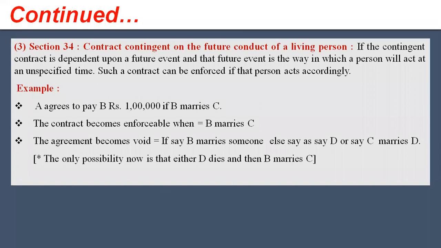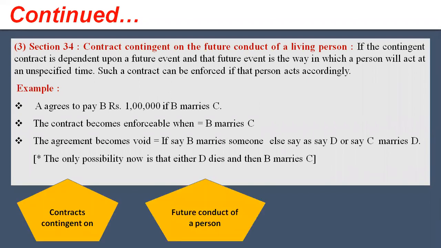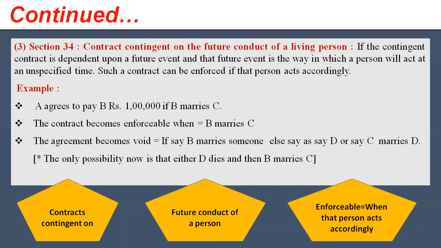The contract will be enforceable only when B marries C. The agreement becomes void if, say, B marries someone else. So a contract contingent on the future conduct of a person is enforceable only when that person acts accordingly.